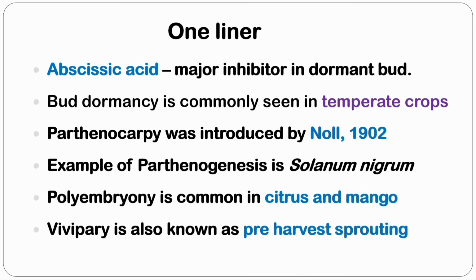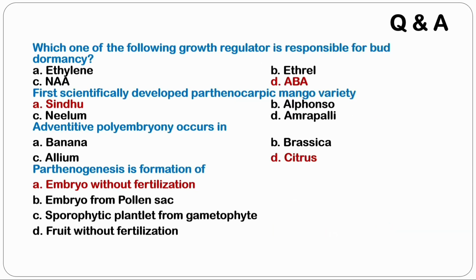Parthenocarpy was introduced by Knoll in 1902. Example of parthenogenesis is Solanum nigrum. Polyembryony is common in citrus and mango. Last one, vivipary is also known as pre-harvest sprouting. A few possible questions are given here. Which one of the following growth regulators is responsible for bud dormancy? Answer is abscisic acid, short ABA.